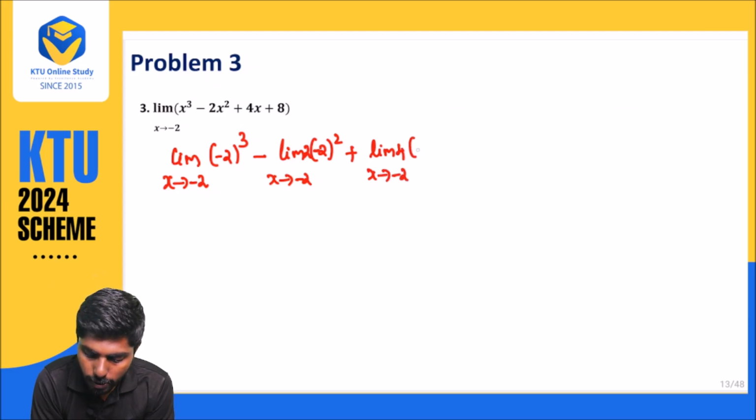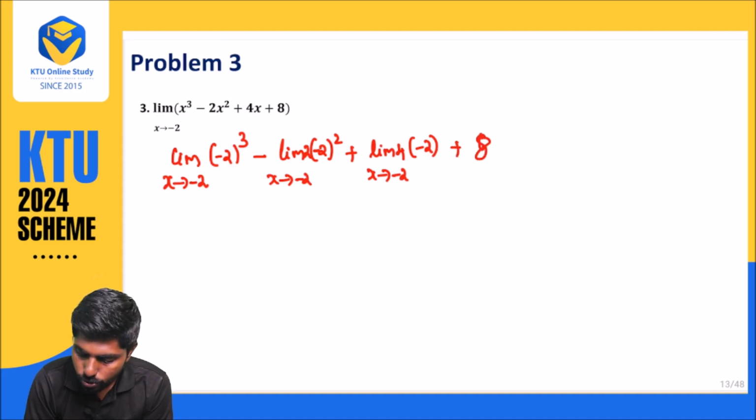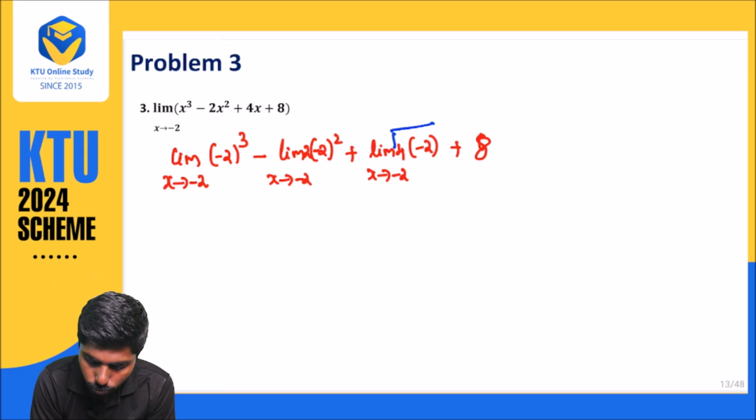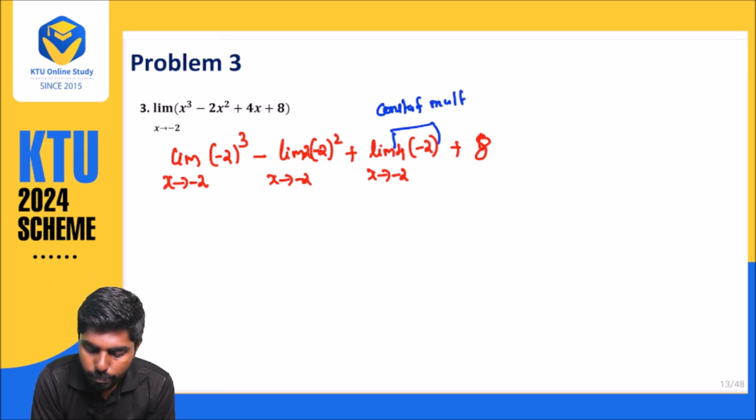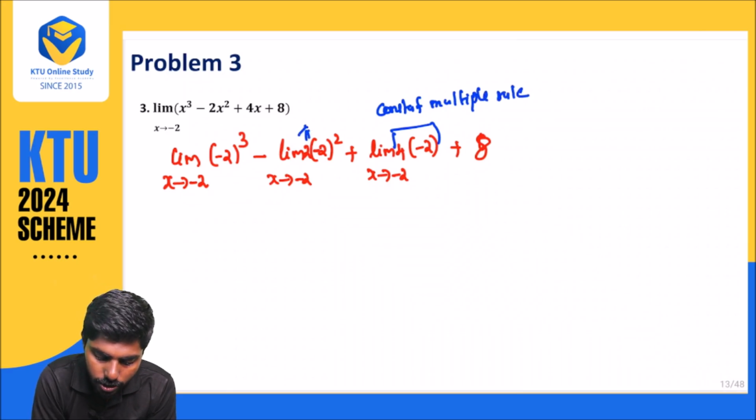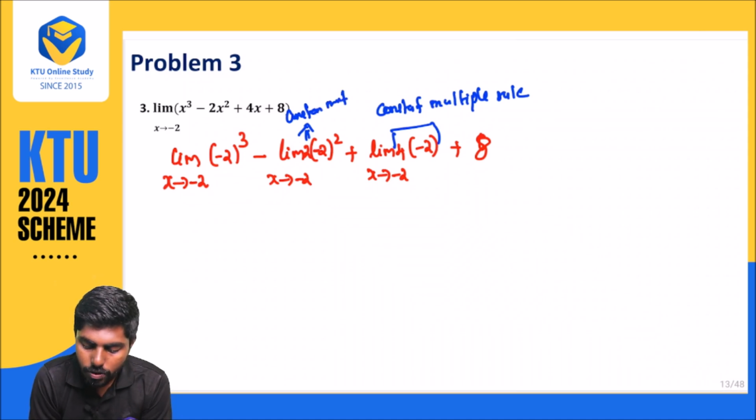4 into minus 2 plus, here we are getting 8. So here, if you observe, this is nothing but the constant multiple rule. We are applying the constant multiple rule here, and here also we are applying the constant multiple rule. So you want to be aware of the rules also.